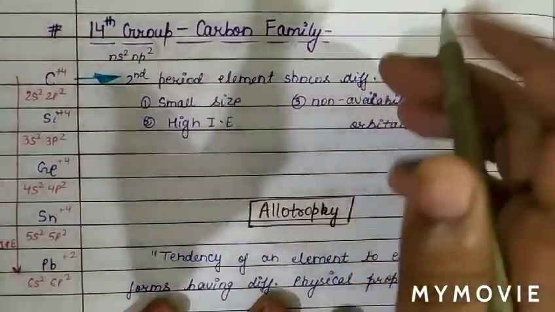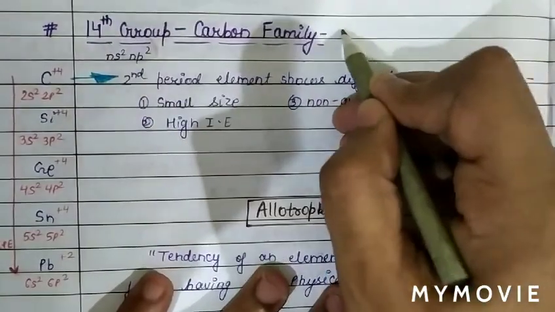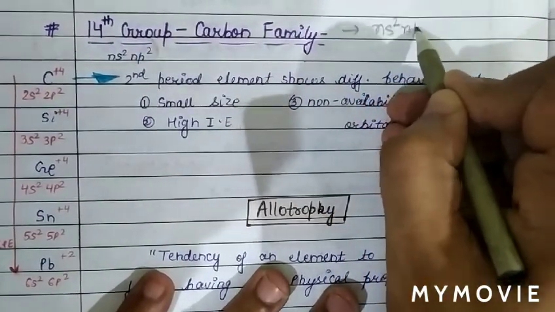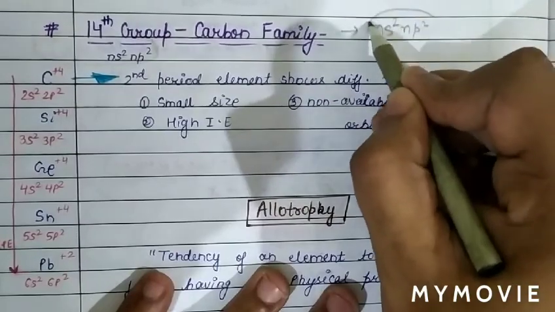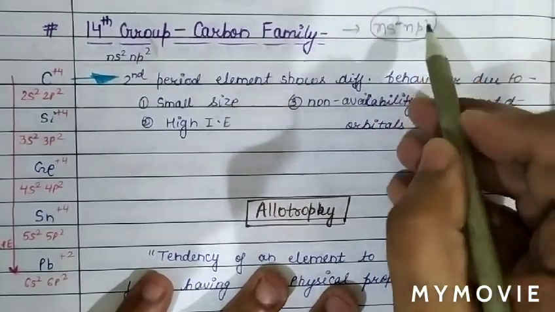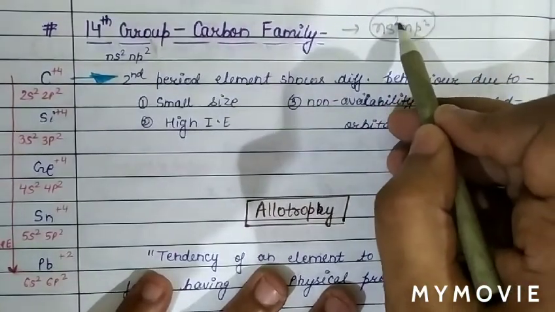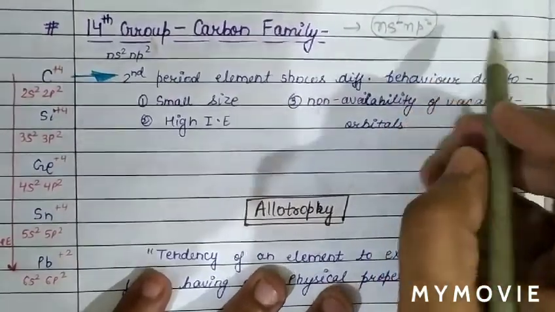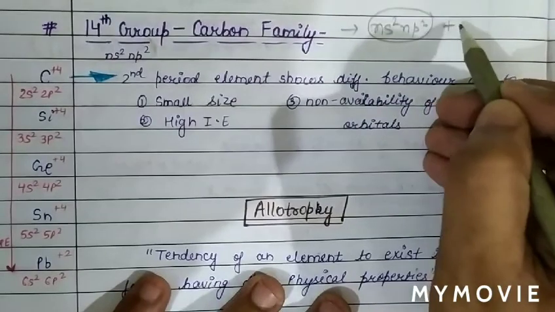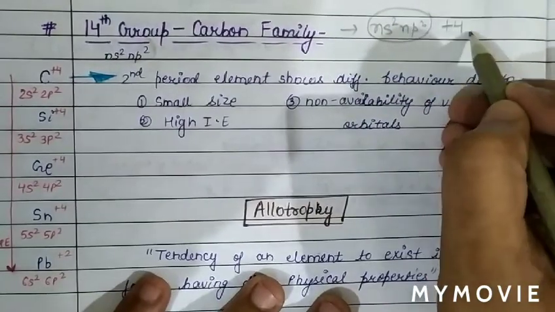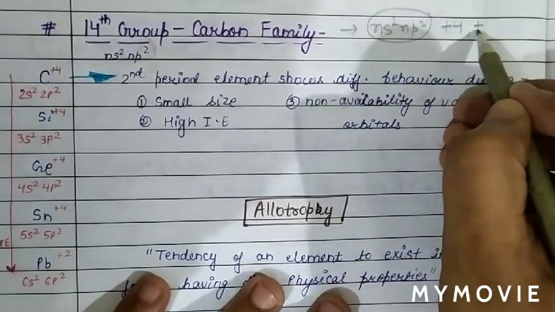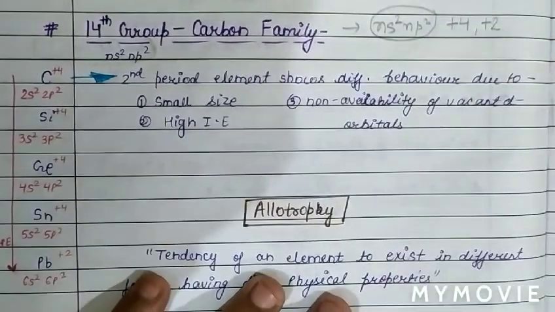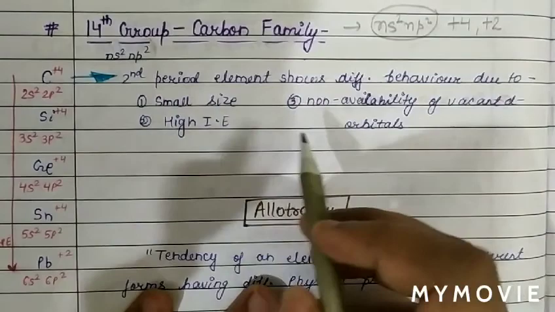So basically we know the general electronic configuration of the carbon family. The general electronic configuration is ns2 np2, and the maximum oxidation state is the number of valence electrons, so 2 plus 2, 4. Therefore the common oxidation state shown by group 14 is +4, while the lowest member of the group can show an oxidation state of +2 due to inert pair effect.